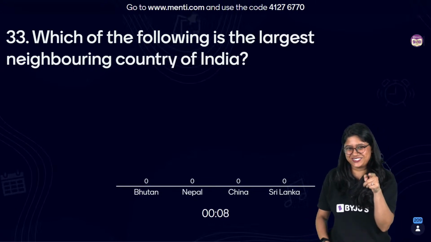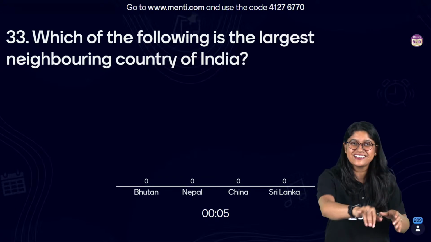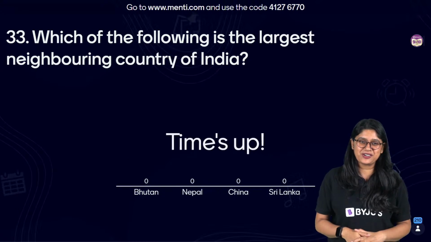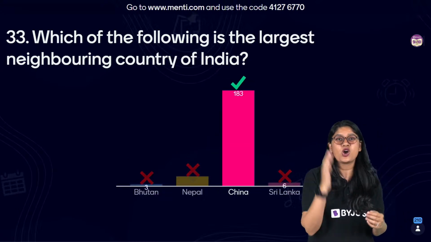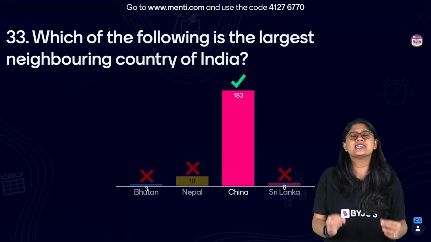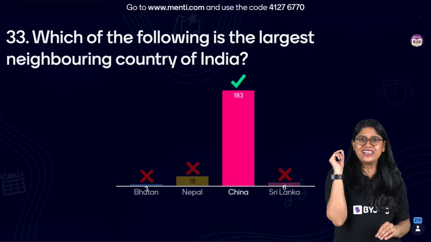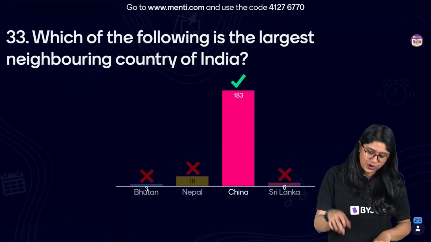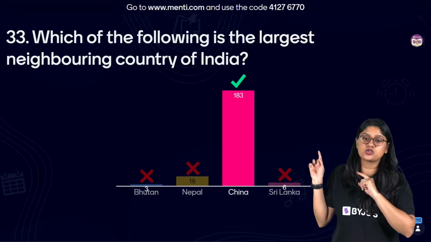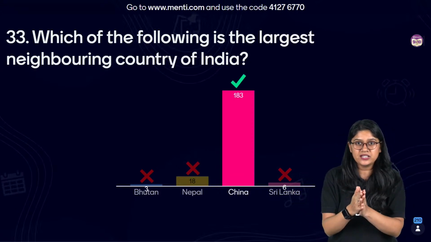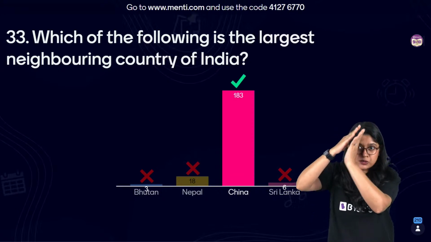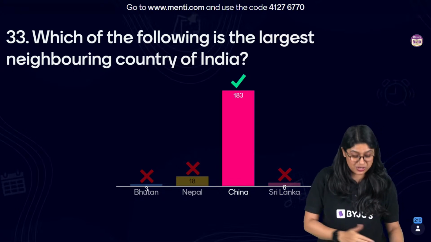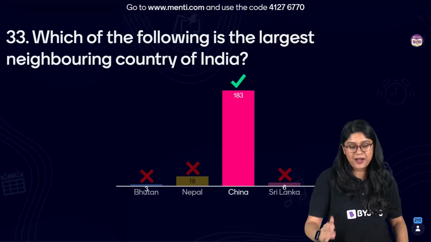I can see an answer, a subtle way of putting the hint in the comment section. I can see more hints. Very good, everyone. And the correct answer over here is option C, China. It was very easy, and I'm super proud. 183 of you have voted for the correct answer. I can see that many of you have voted for Nepal. It's a neighboring country to us, right? We do share a small border with it. But China is definitely the largest among these: Bhutan, Nepal and Sri Lanka.